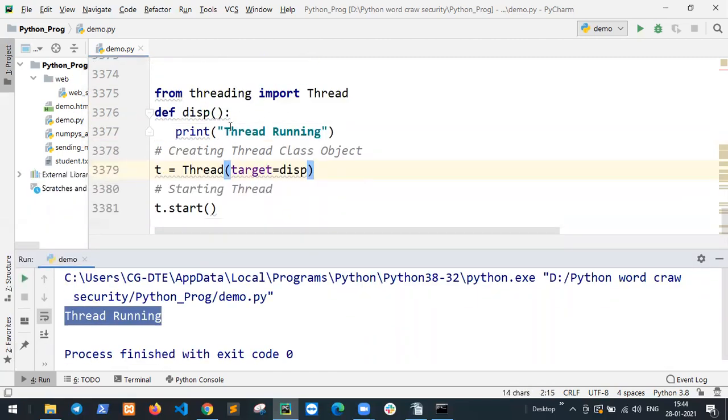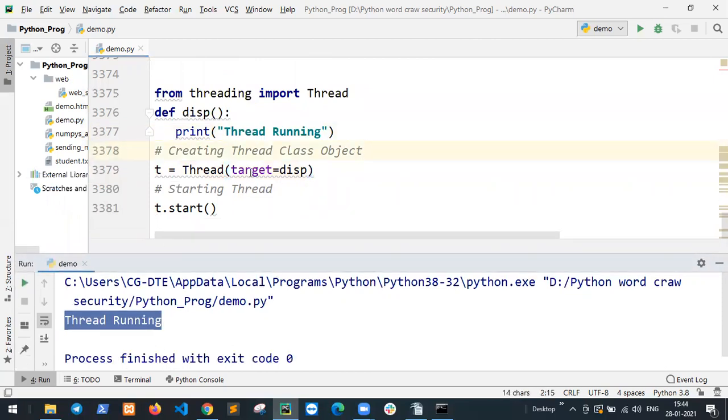If you do not define the target, meaning which function, then because multiple threads are running, the machine does not know which one to call first. So define this target.